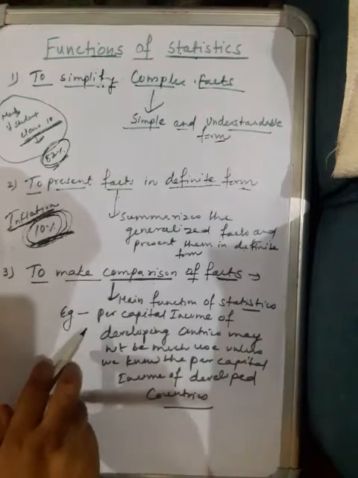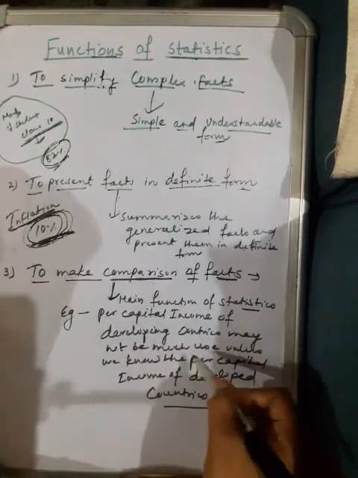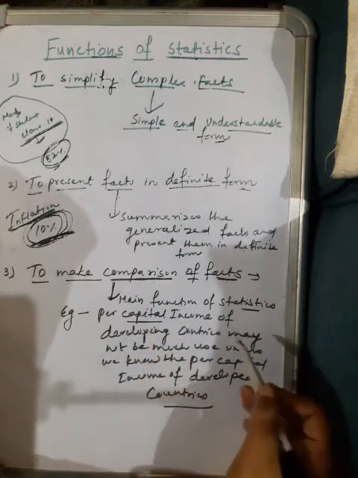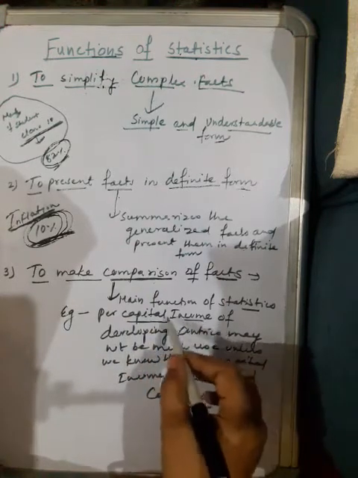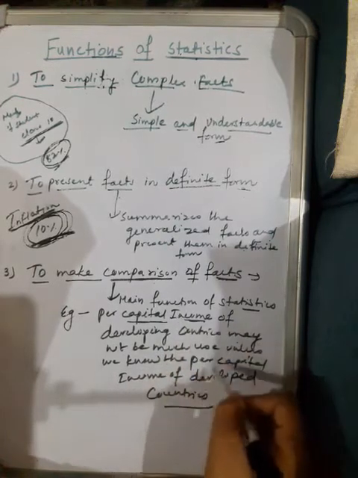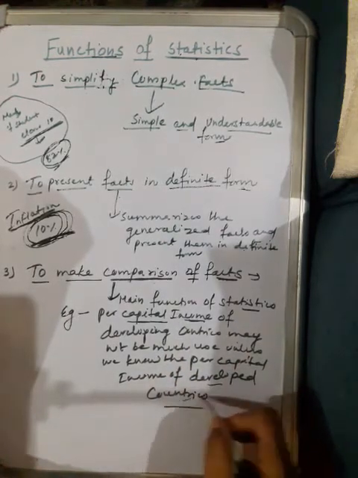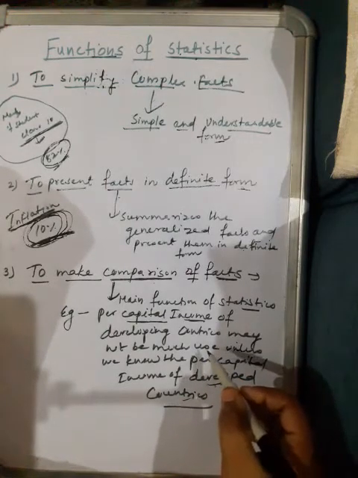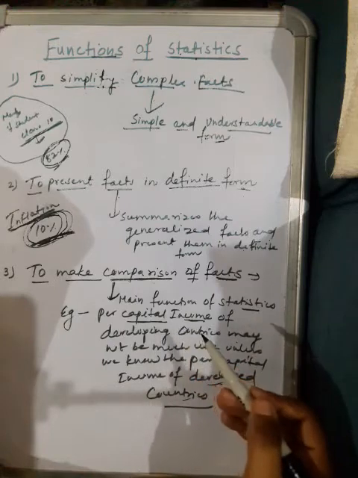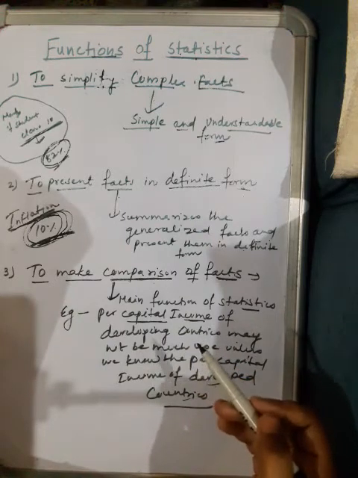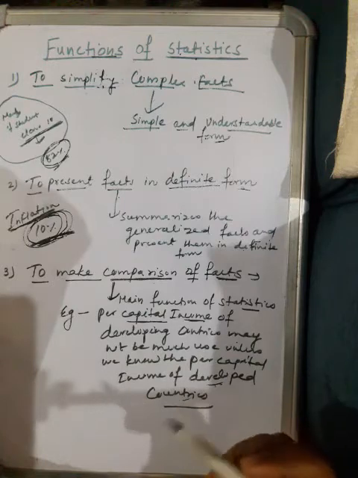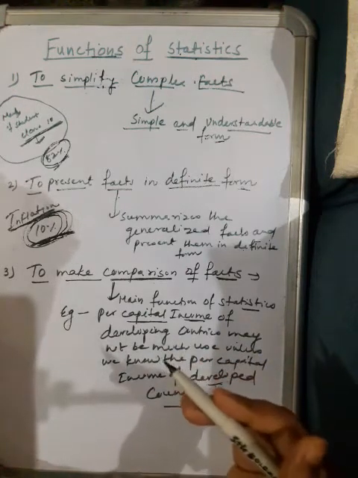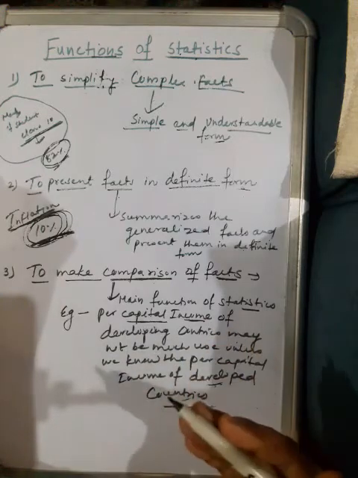For example, we can compare the per capita income of India, a developing country, with that of developed countries like the United States of America and European countries.